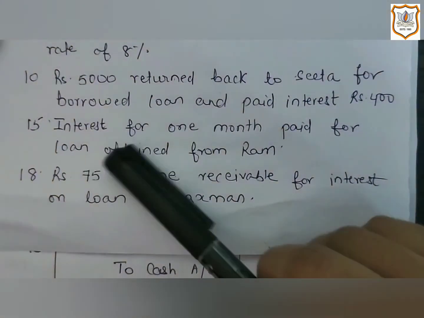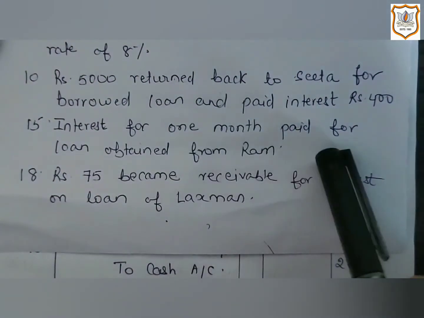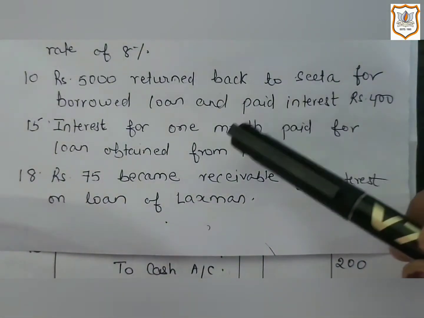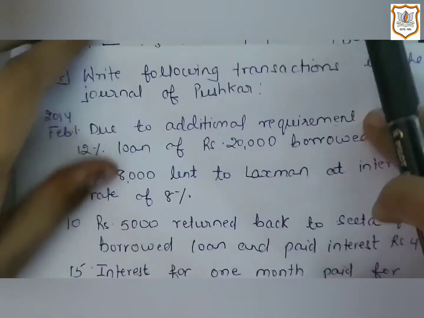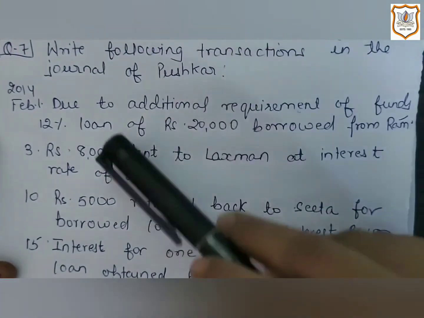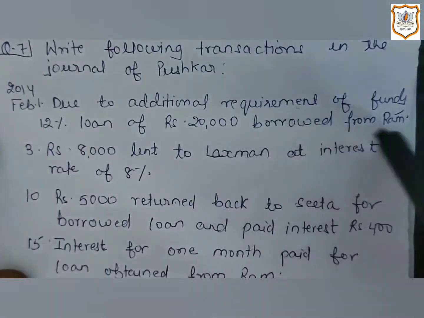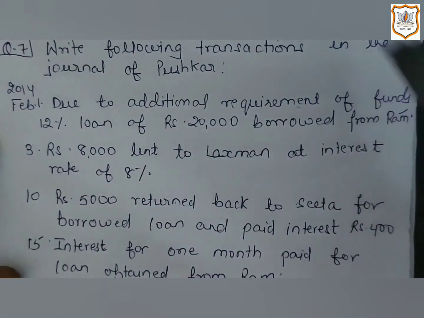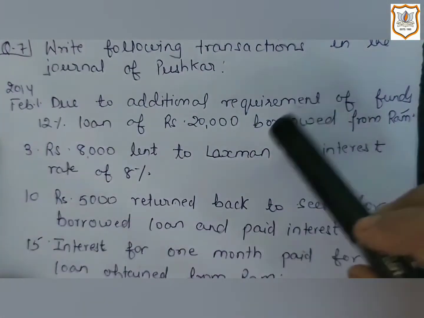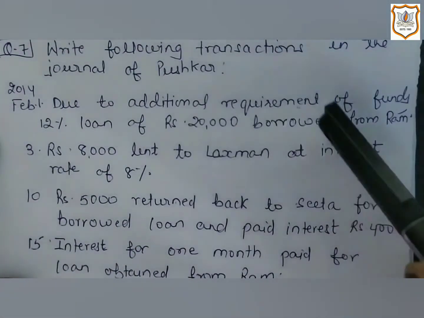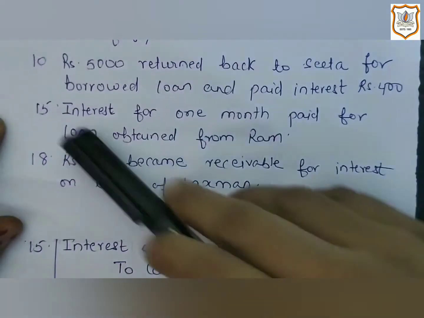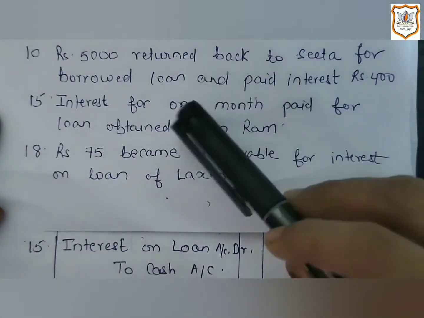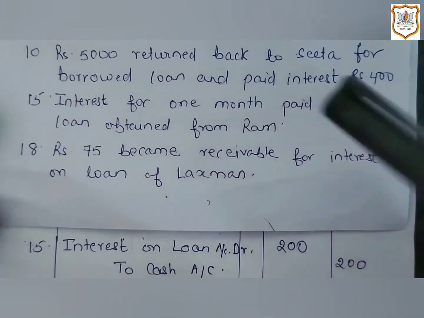Date 15. Interest for 1 month paid for loan obtained from Ram. This transaction is related to the first transaction, that is, due to additional requirement of funds, a 12% loan of rupees 20,000 borrowed from Ram. Here on Feb 1st, we had borrowed a loan from Ram and now on date 15, we are paying 1 month interest on that loan.